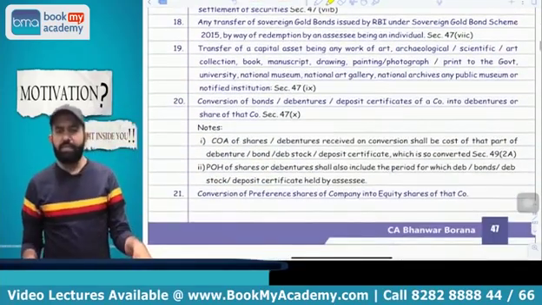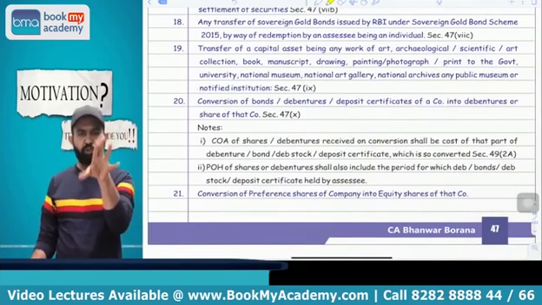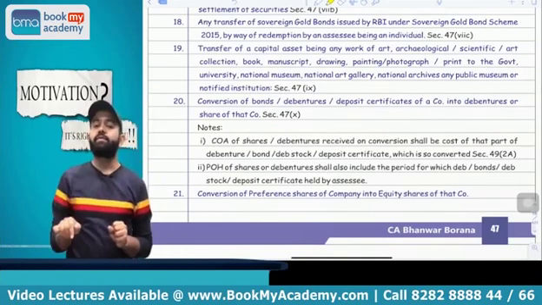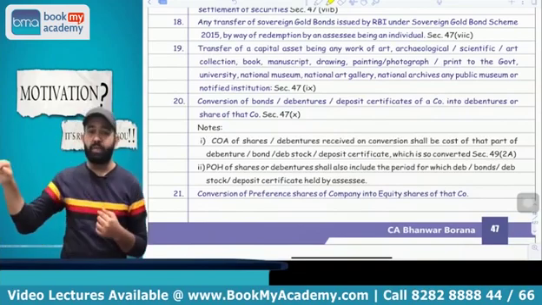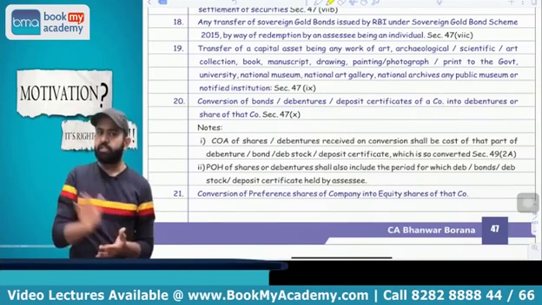Yes. Now try to understand, in case of the sovereign gold bond issued by the RBI, if there is a redemption and in case of an individual, then it is not treated as transfer, capital gain is not applicable. I already explained you earlier. Okay, in case of the sovereign gold bond, at the time of redemption, capital gain is not applicable if the assessee is an individual.